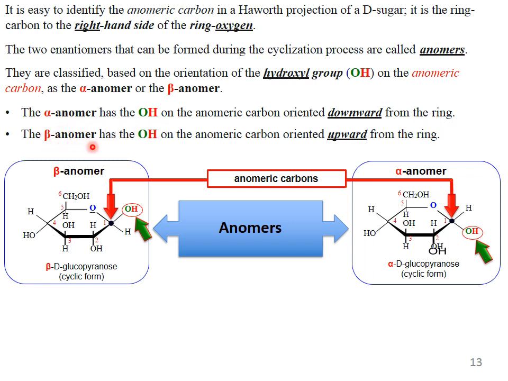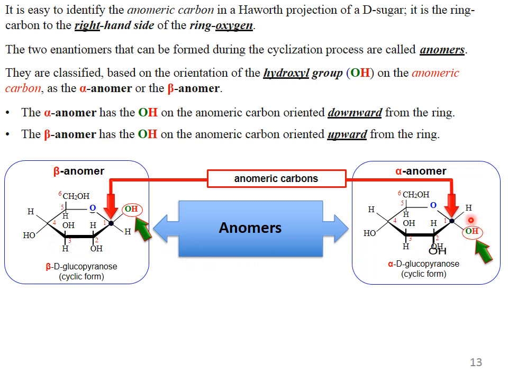That is why we say these two cyclic structures are anomers. The relationship between these two is anomers because there is only a change in configuration at carbon number 1, the anomeric carbon.